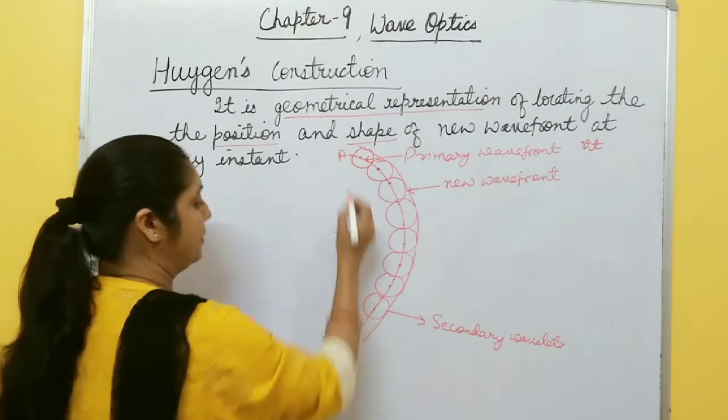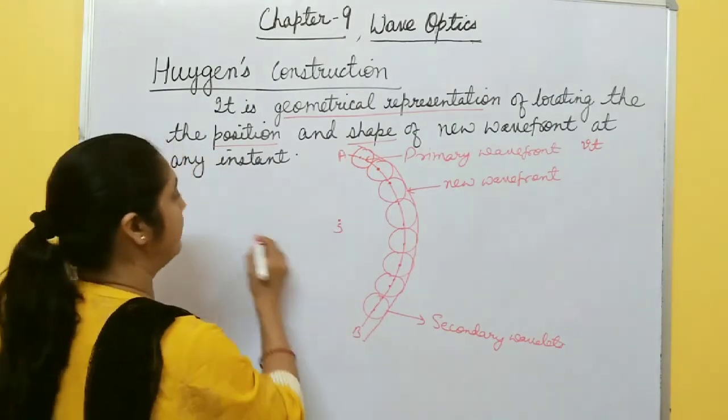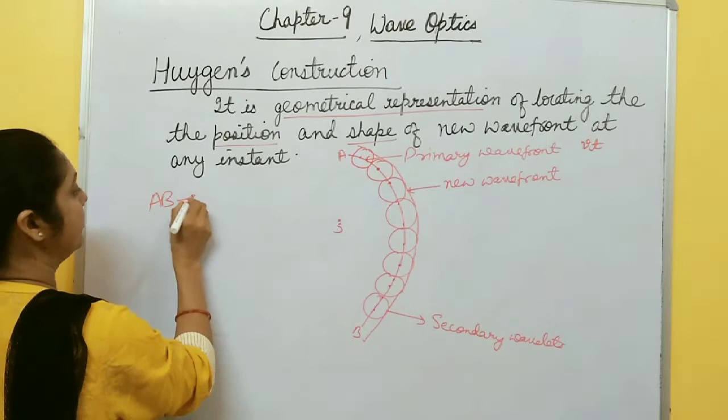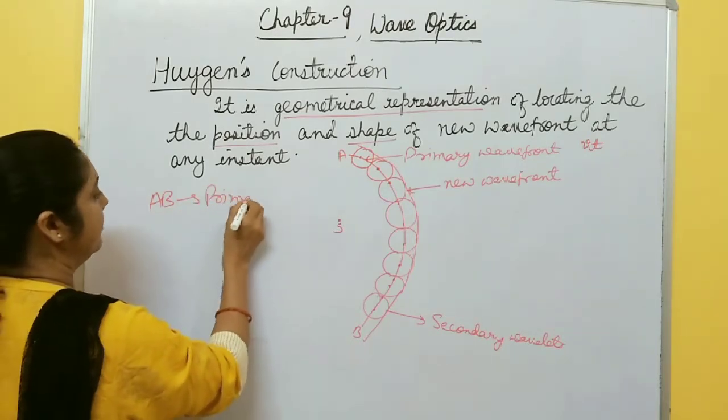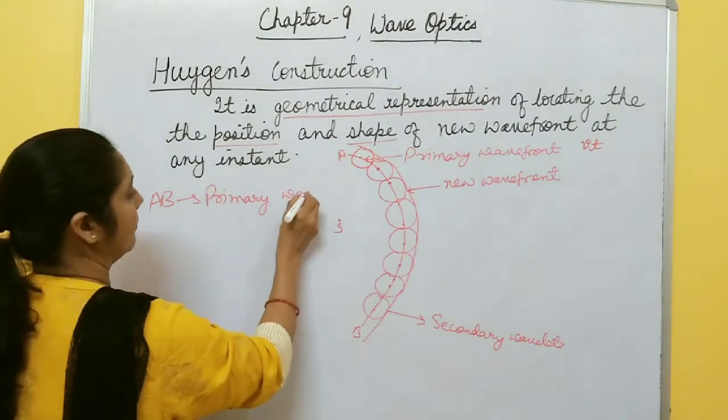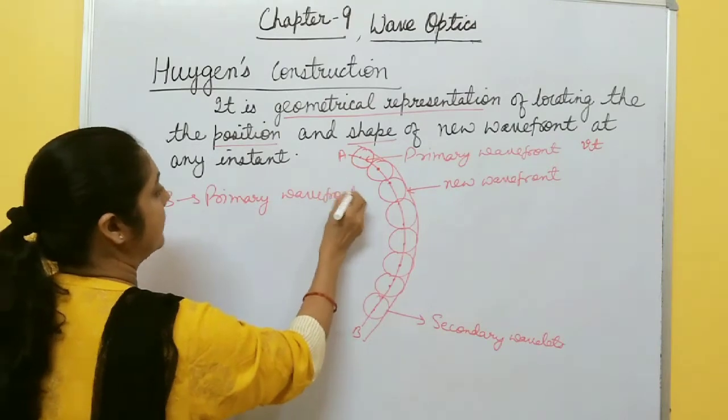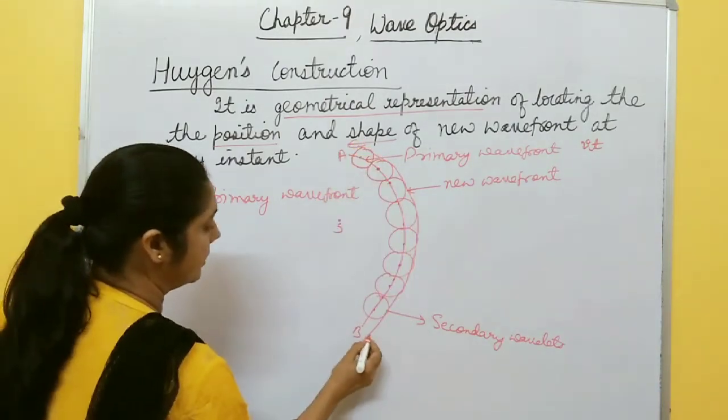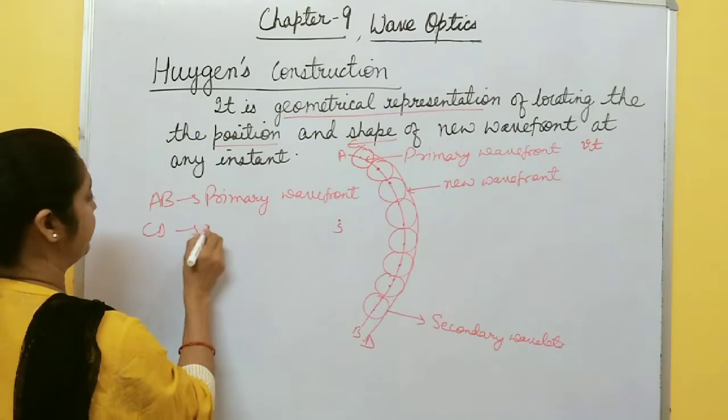Suppose this AB is the primary wavefront, and suppose this CD is the new wavefront.